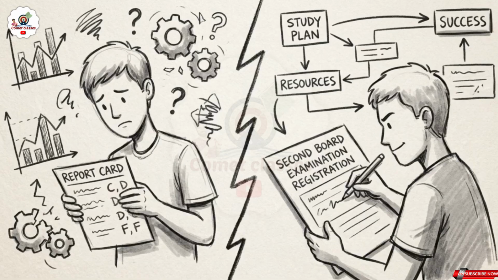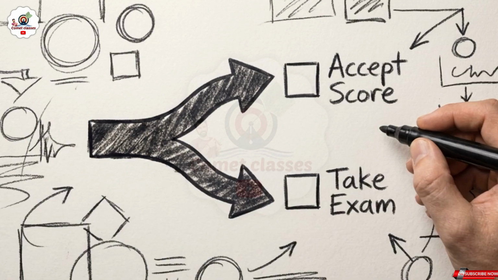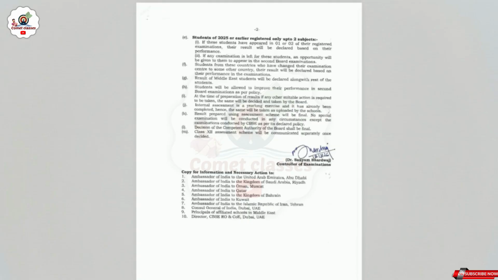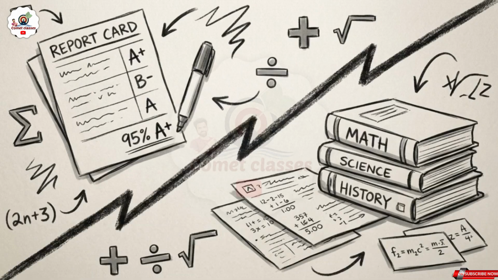Students who feel their calculated average does not represent their academic potential have the option to sit for the second board examinations to improve their performance. This is an optional right, allowing students to decide for themselves if the formula-based results meet their needs. Outside of this improvement option, the results prepared under the assessment scheme are final, and no other special examinations will be conducted. With these formulas, you can now project your own marks and decide whether to accept the calculated grade or prepare for the next phase of exams.